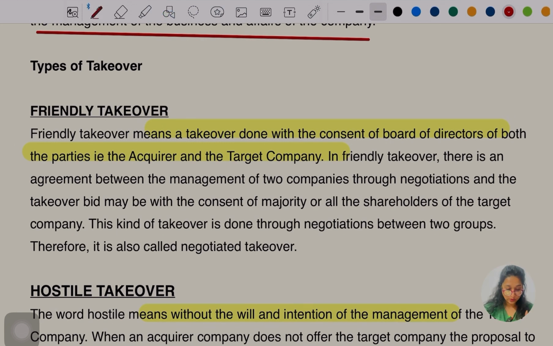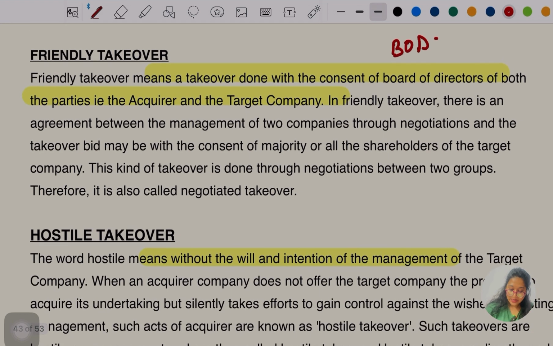The BOD. So first thing, as I told you, consent is given here, okay, they have agreed completely, there is no problem here. So the consent of whom? The BOD, okay, of both the parties, the acquirer and the targeting company. Simple, isn't it?